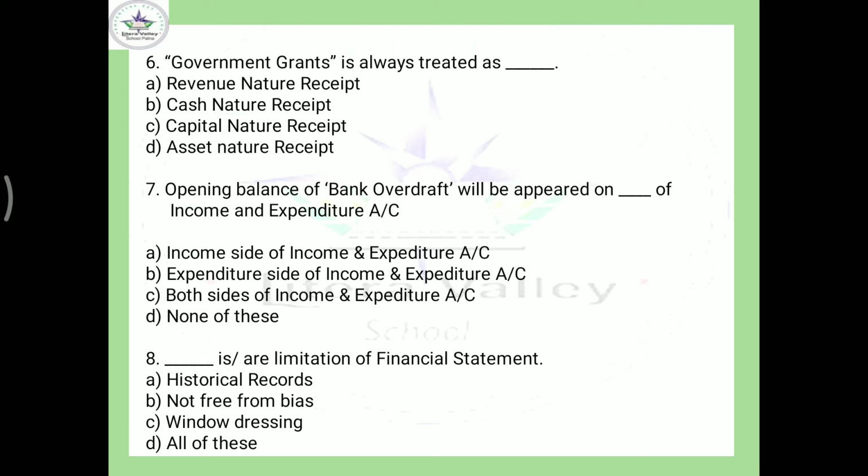Come to the next question. Which is the limitation of financial statement? So all are limitations: historical record, not free from bias, window dressing. These all are limitations of financial statement. So all of these is the correct answer.